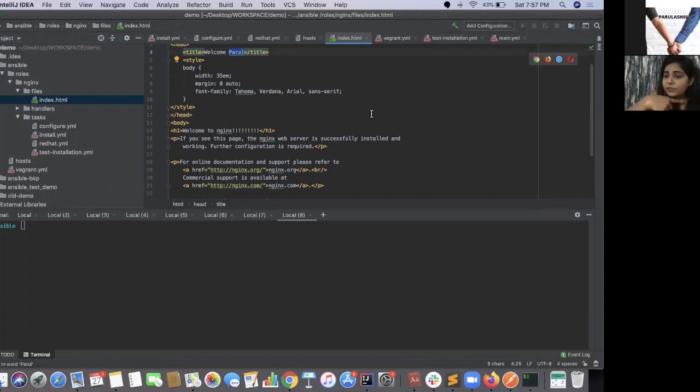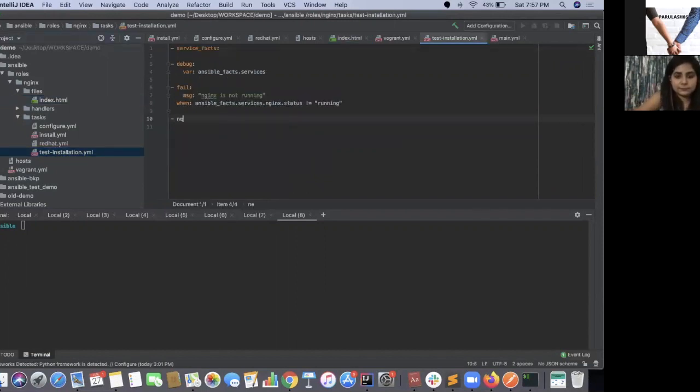So if this test.html, or the response from the Nginx server, has the word Parul and Nginx inside it, it probably means that it is coming from this Nginx. Okay, now how will I test this? Usually, you will fire a curl command and test whether the response coming via HTML from that server is the same.